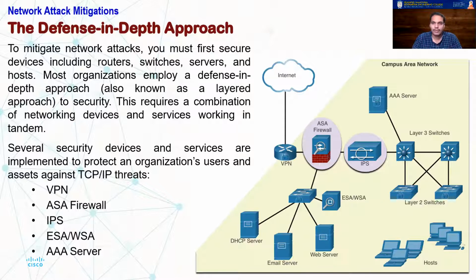VPN stands for virtual private network. We also spoke about ESA and WSA and an AAA server. I'll tell you more about these in detail. It is a combination of devices, technologies and services coming together to protect your organization.